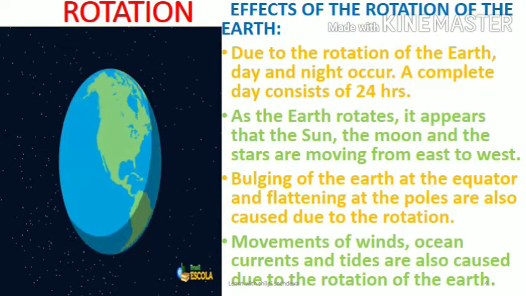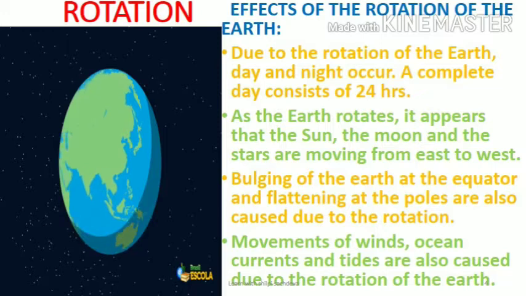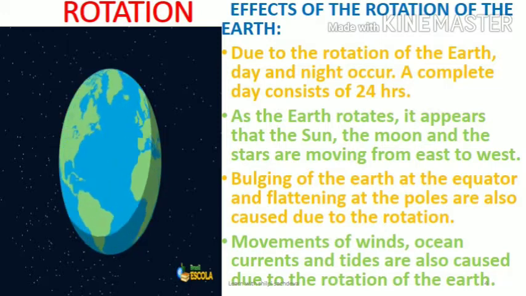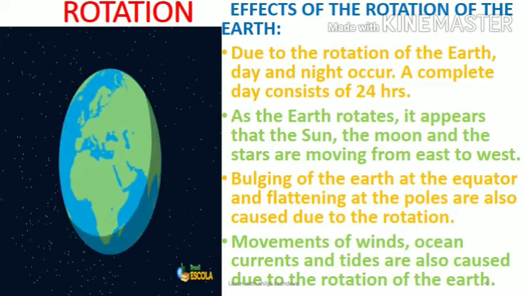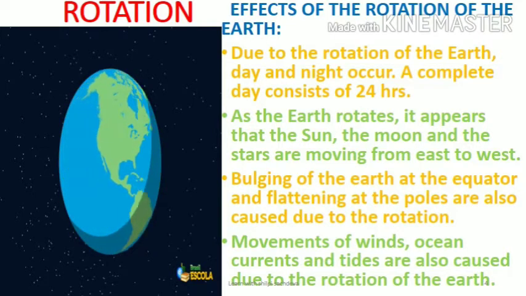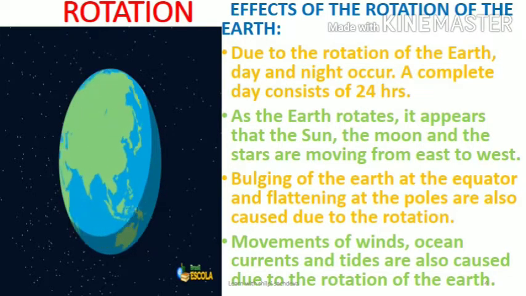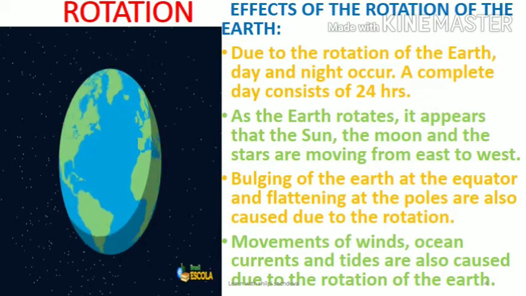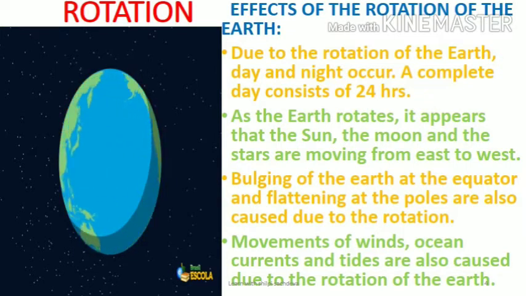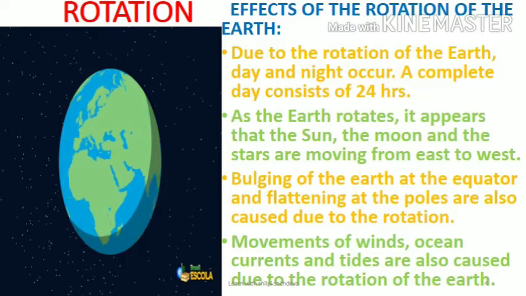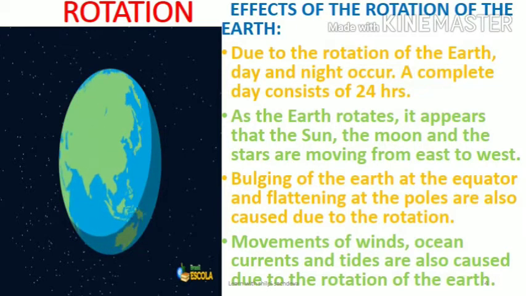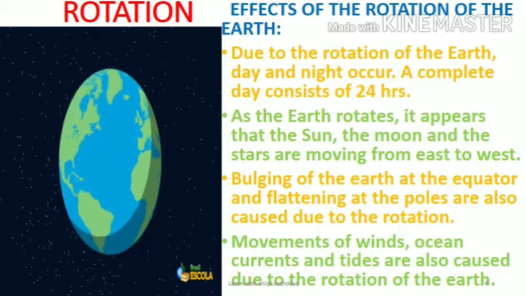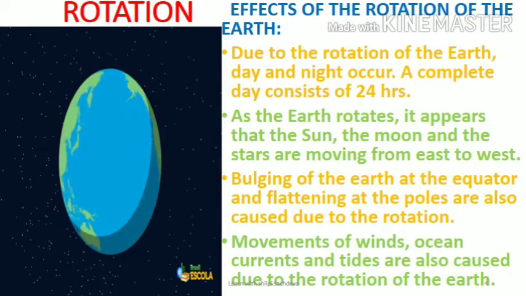The concept of direction based on sunrise and sunset has been given by it. Bulging of the earth at the equator and flattening at the poles are also caused due to the rotation. Lastly, movements of winds, ocean currents and tides are also caused due to the rotation.